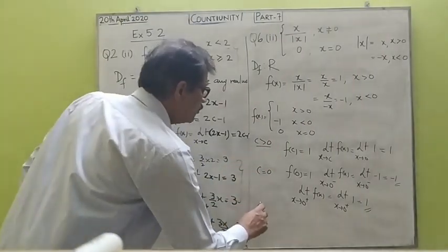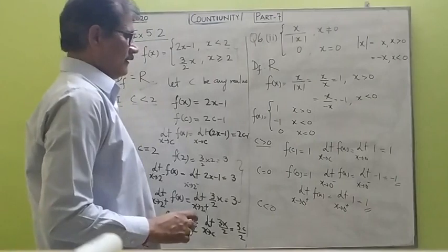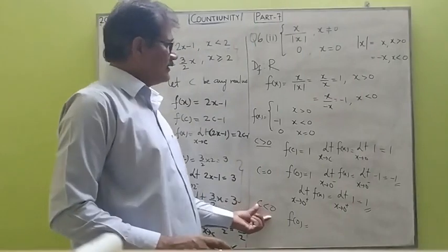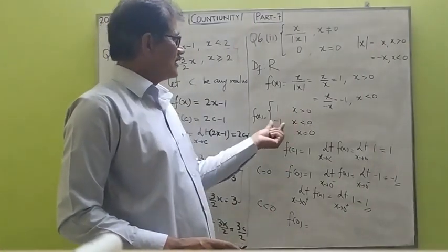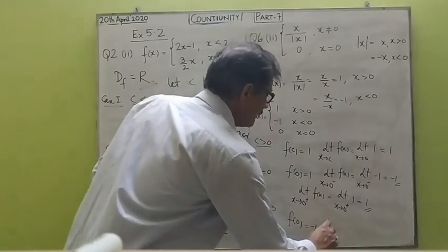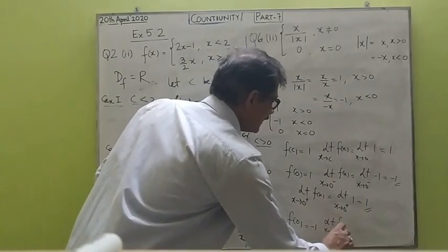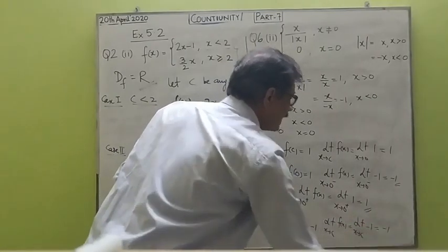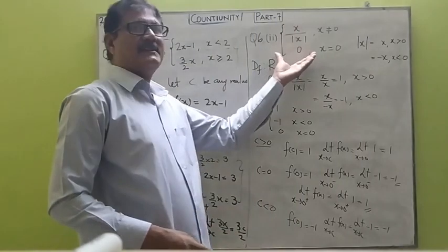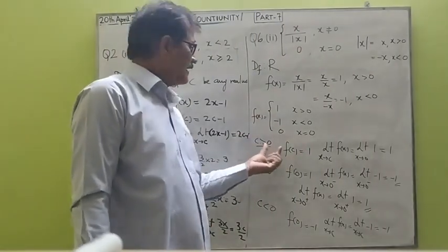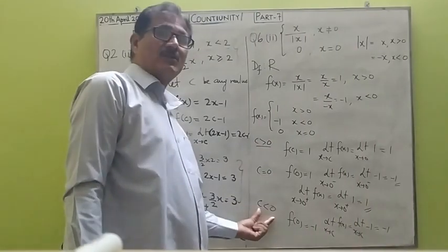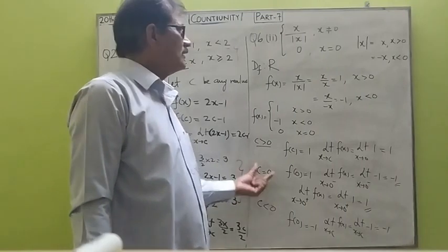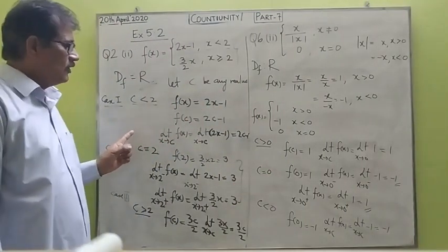Now moving on to x less than 0. When x is less than 0, the value of the function f of c is defined by this, so the value of the function will be minus 1. And the limit extending to c of f of x will be limit extending to c of minus 1, which equals minus 1. So what we come to know about this function is that it is continuous for all points greater than 0 as well as less than 0, but it is discontinuous at the point x equals 0. So these two examples which have been displayed before you, you can look at them properly.